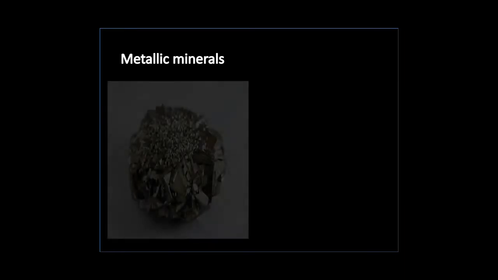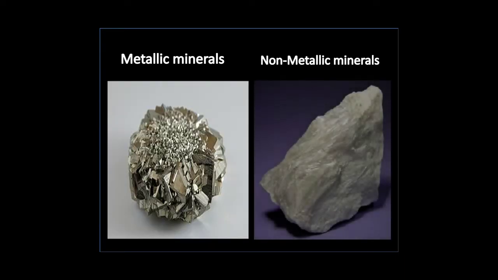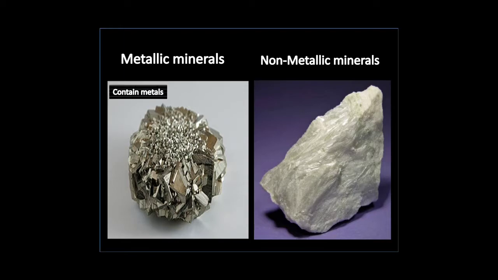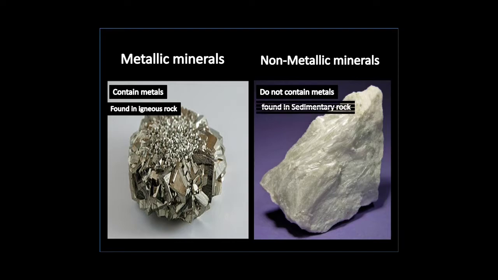So before jumping to the topic, let's understand the difference between metallic and non-metallic minerals. Metallic minerals contain metal, whereas non-metallic minerals do not contain metal. Metallic minerals are found in igneous rock, whereas non-metallic minerals are found in sedimentary rock. Metallic minerals have metallic sign, whereas non-metallic minerals have non-metallic sign.